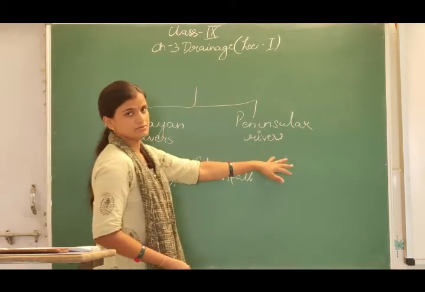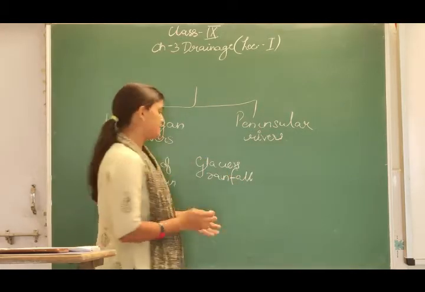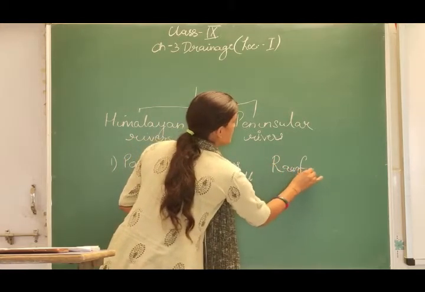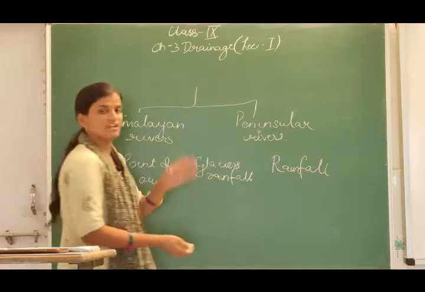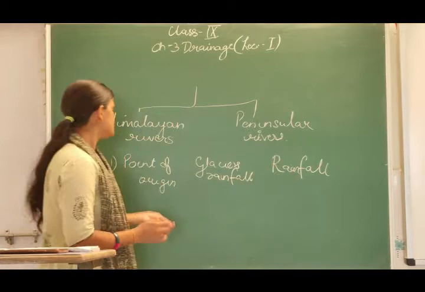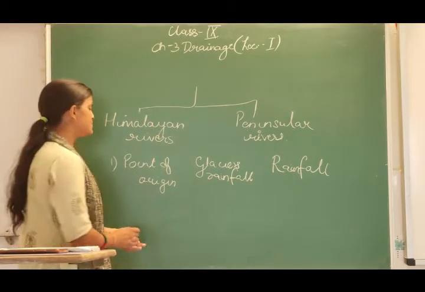Whereas the Peninsula rivers are only dependent on rainfall. Because it is a plateau region, whenever they receive rainfall, these rivers continue to flow. So this was the first point, the point of origin.